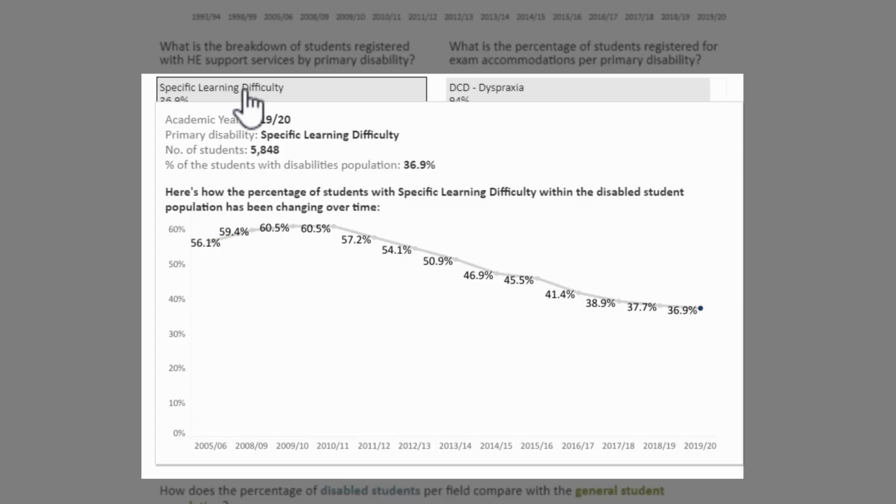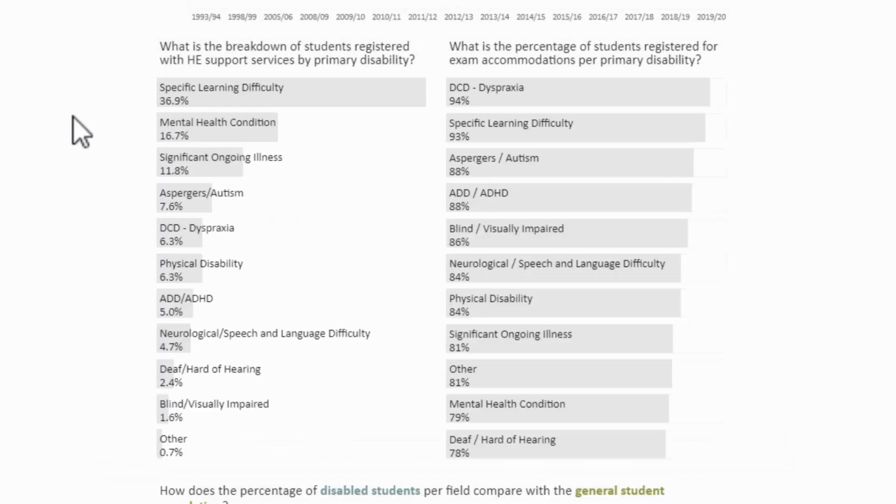So after an initial rise heading into 2009-10 and 10-11, that starts to go in a downward direction. And even though the numbers of students with a specific learning difficulty haven't changed drastically, have actually risen over time, it's just that the other categories of disability have actually caught up. So there's really interesting information and insights to be had there.